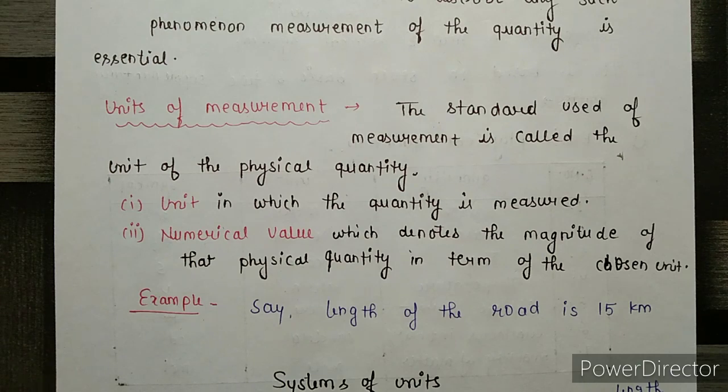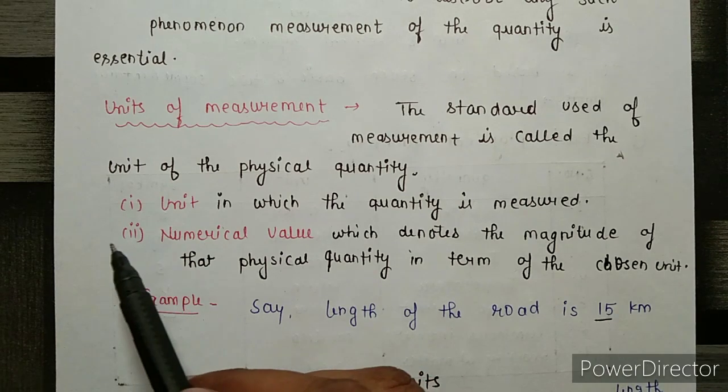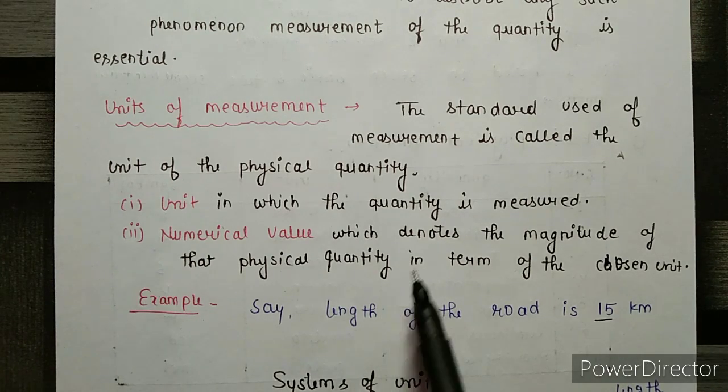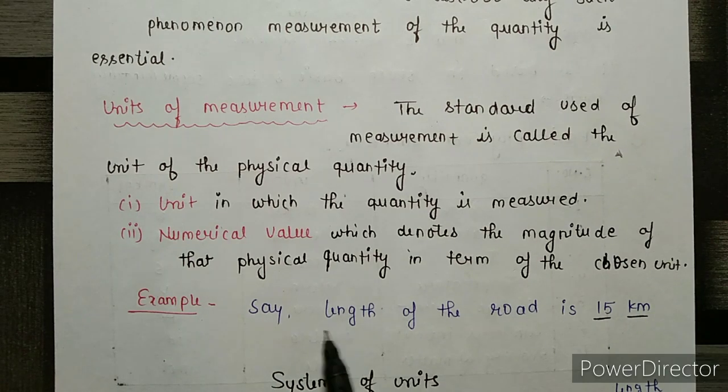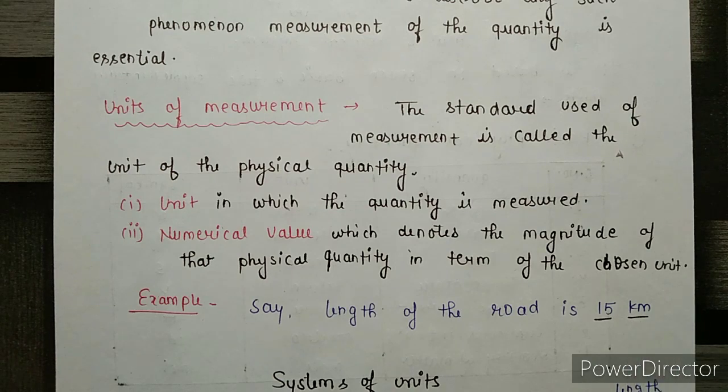This statement indicates that this 15 is the numerical value, which is the magnitude of that physical quantity, and kilometer indicates the unit, meaning the length is measured in kilometer.